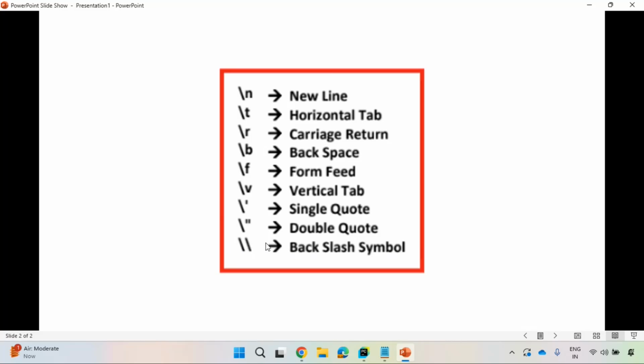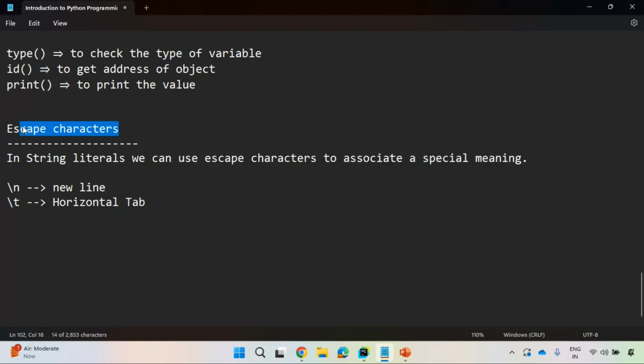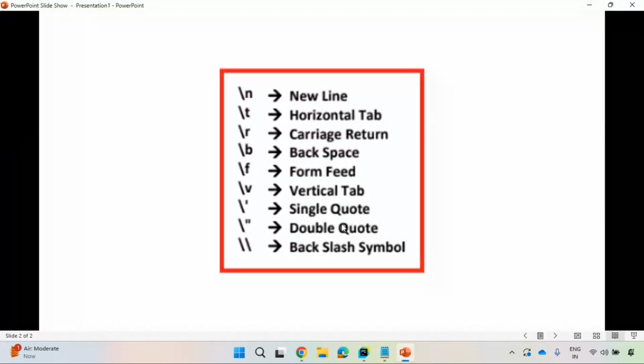So you are just escaping that escape character. If you specify double backslashes, that means escaping that escape character. But for now, just try to remember this. So these are all escape characters in Python. Most frequently used is \n. \n means new line, \t means a horizontal tab. There are a lot more things as well. Just try to remember this.